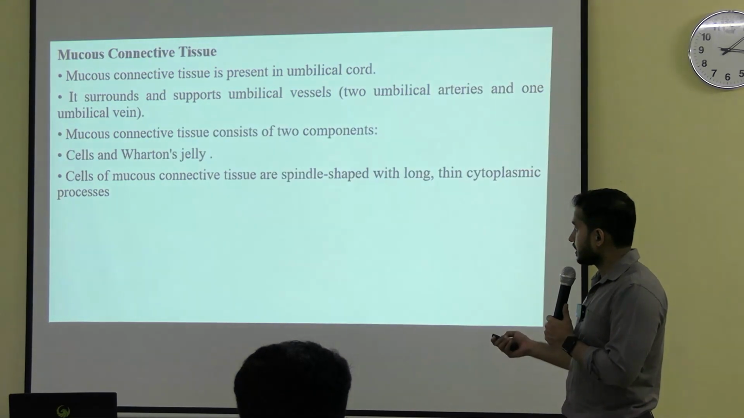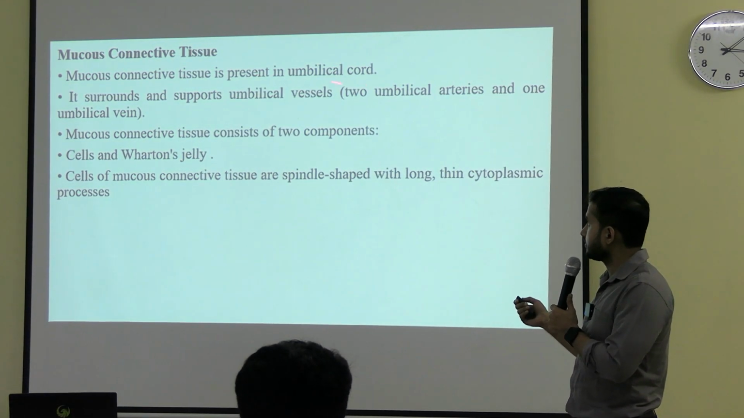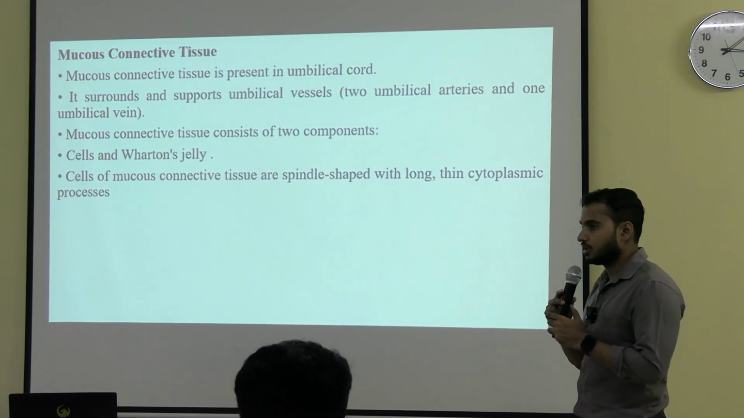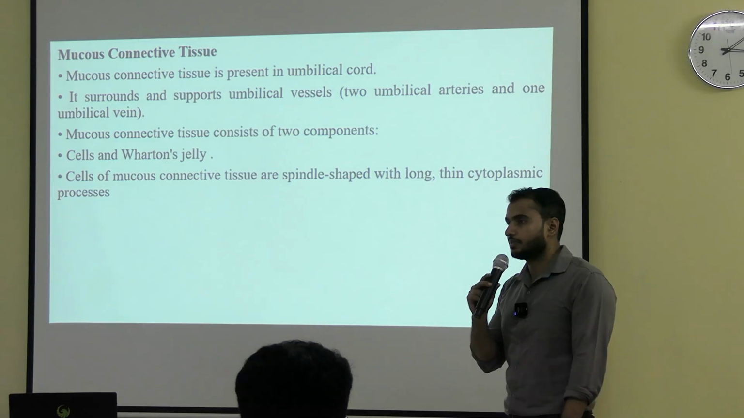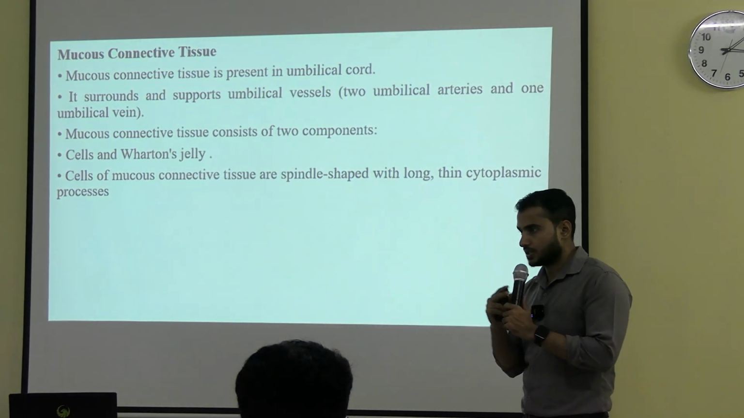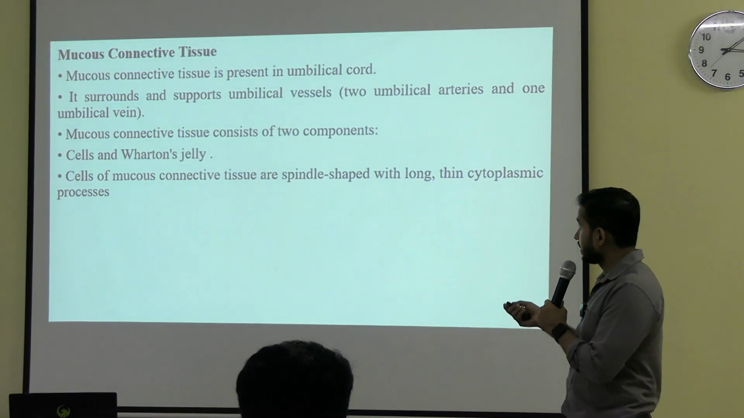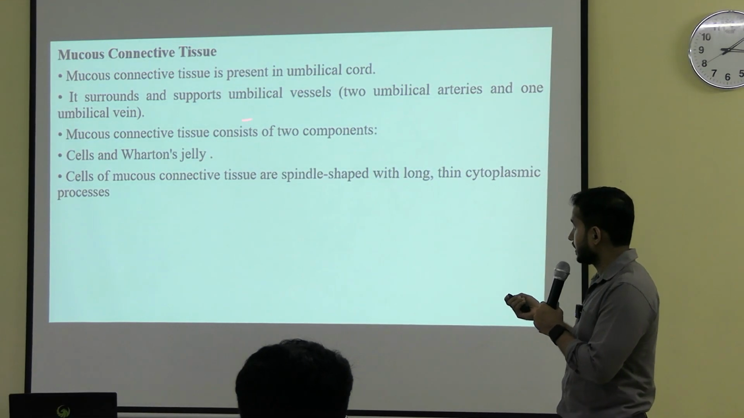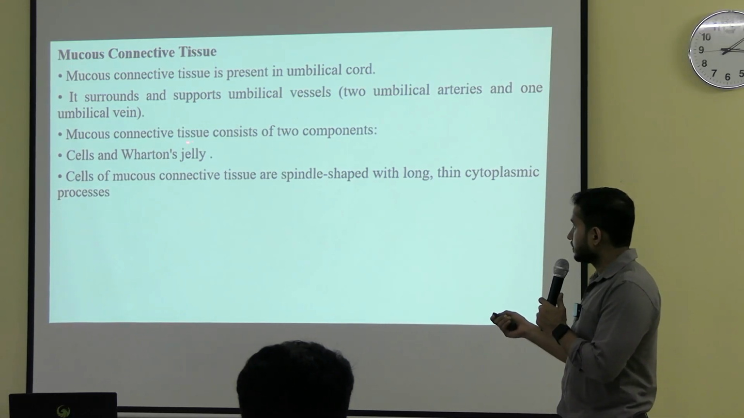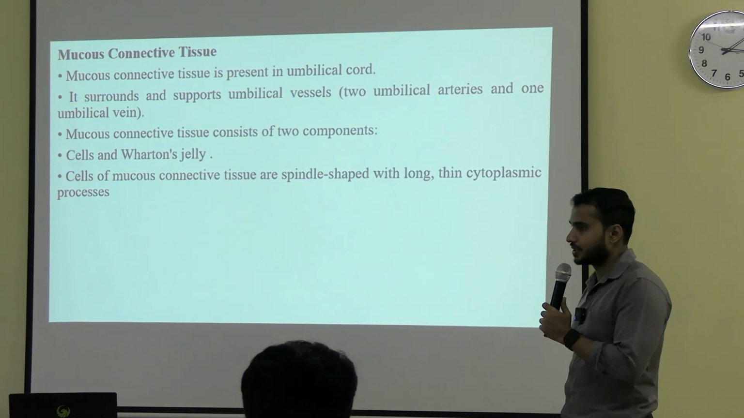Next is the mucus connective tissue. Mainly it is present in the umbilical cord. What are the contents of the umbilical cord? Two umbilical arteries and one umbilical vein. Those structures are held together by the tissue which is present, and that is the mucus connective tissue. In mucus connective tissue, again we get two components, that is cells and Wharton's jelly.